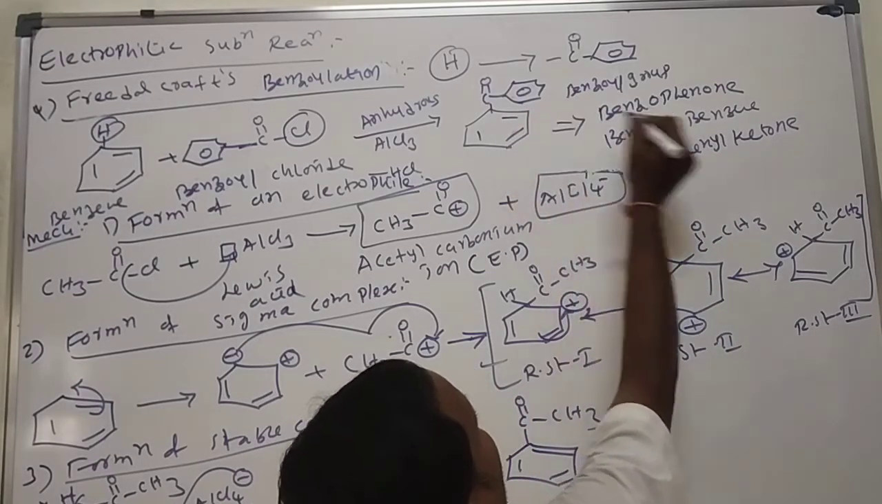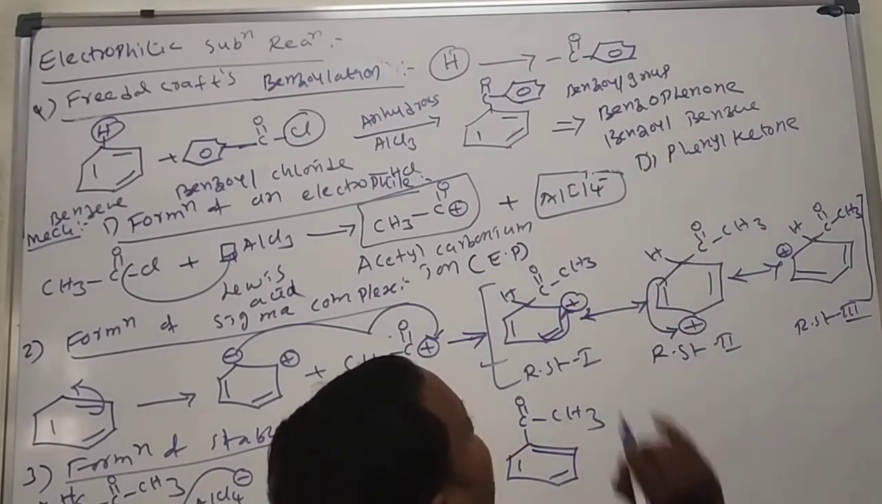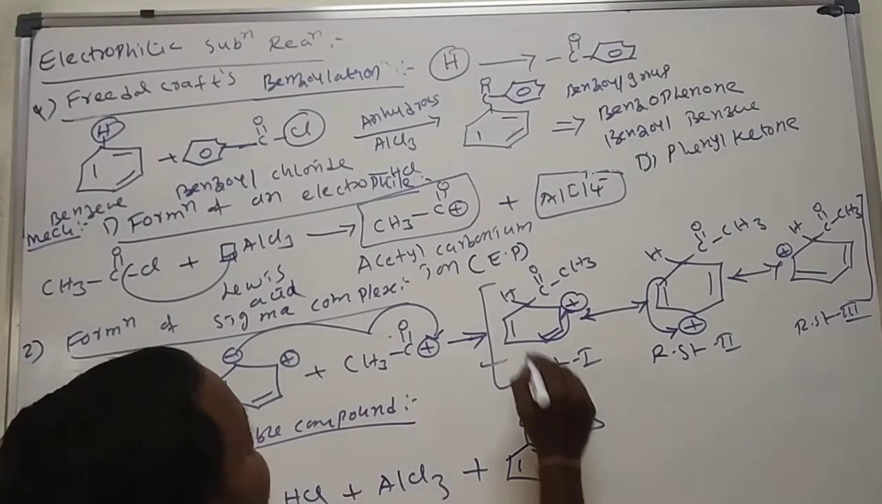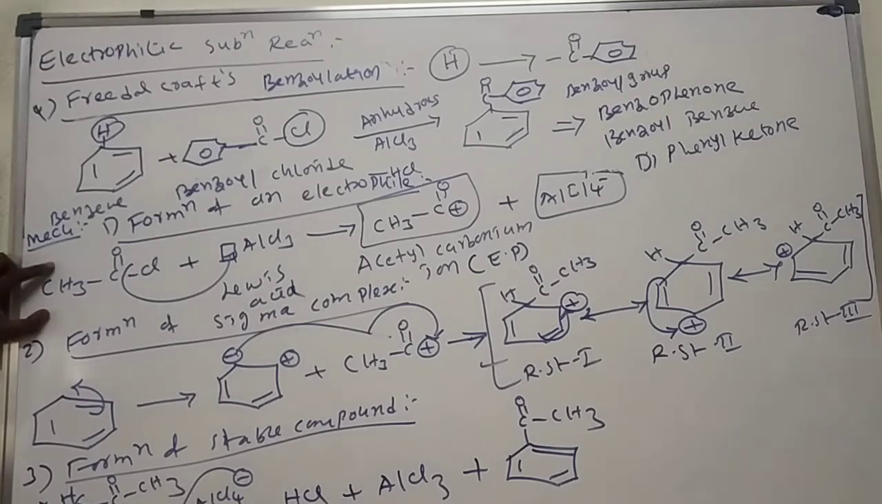This is the phenyl, this is the phenyl. We call it diphenyl ketone. Okay, this is what we call the Friedel-Crafts benzoylation reaction. It also involves 3 steps. What are those? Formation of electrophile, formation of sigma complex, formation of stable compound.